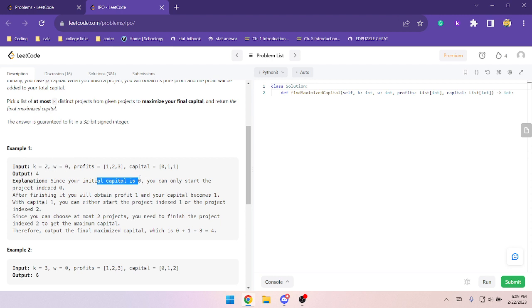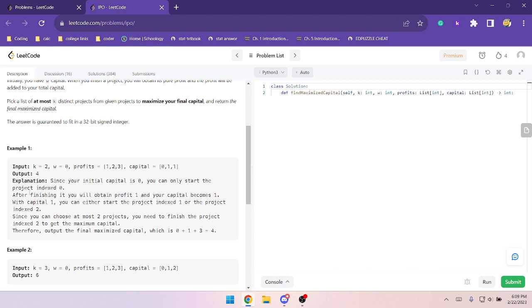The answer is guaranteed to fit in a... okay. So k is equal to 2, w is equal to 0. What is k again? You can only get 2 distinct projects. And w is how much capital you start with. Since your initial capital is 0, you can only start the project indexed 0. After finishing it, you have a profit of 1, so your capital becomes 1. With 1 capital, you can either start the project index 1 or index 2.